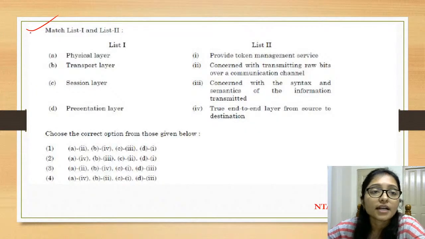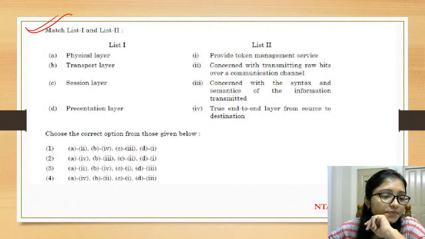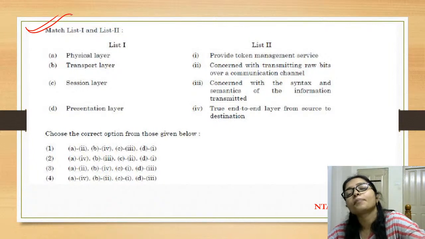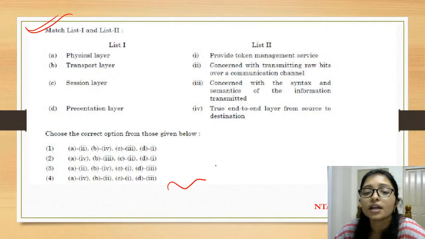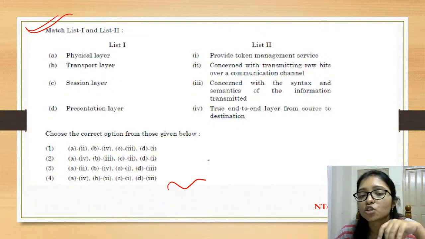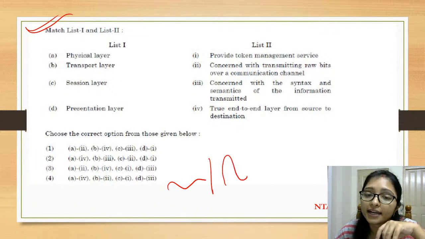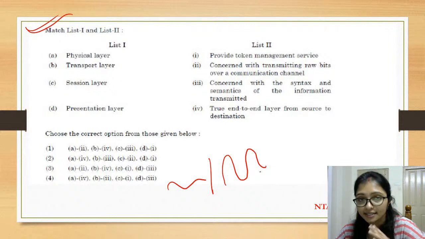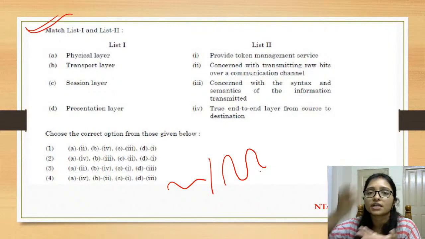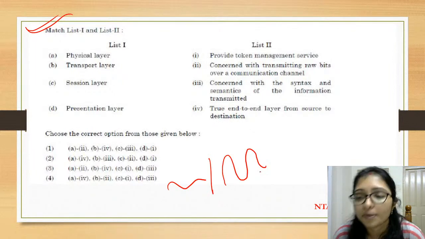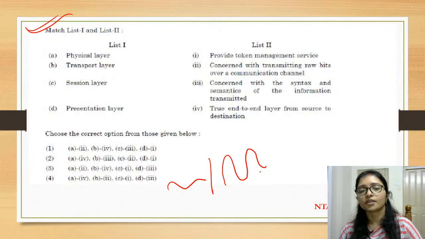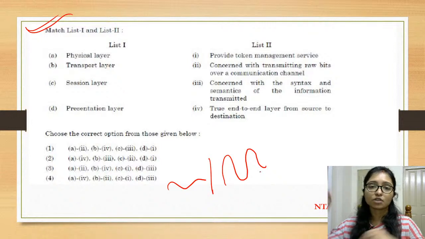Okay. Now try to solve the question. Yes, repeater means repeating. Some signal is going on, and when the strength of the signal is low and getting weak, the repeater amplifies the signal. It boosts up the signal. That is the working of a repeater. Okay. Now try to solve the question.